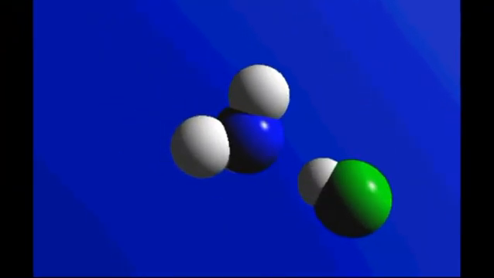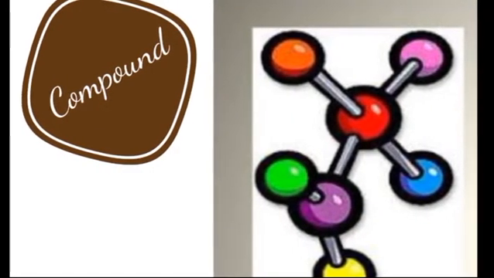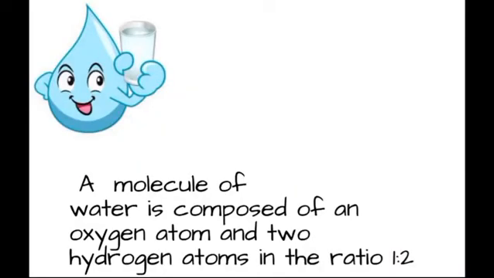Students, the next topic is compounds. A compound is a pure substance which is formed due to the chemical combination of two or more elements in a fixed ratio by mass. So it is a combination of two or more elements. Water, carbon dioxide and sodium hydroxide are examples of compounds. A molecule of water is composed of an oxygen atom and two hydrogen atoms in the ratio of 1:2.